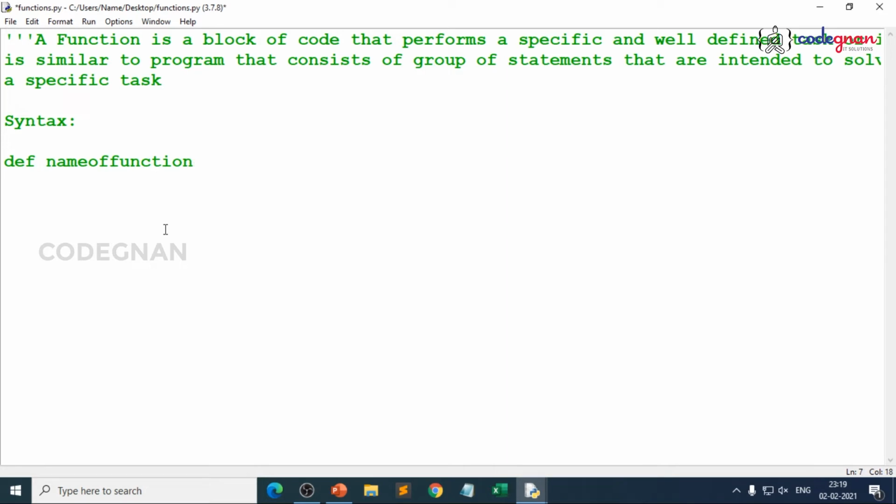Your function name will be in blue color. I'll show you, because we are writing in description mode, that is comments. Then we take arguments or parameters. It's not mandated to give them, but we generally follow them to make sure we give proper input. So you keep a colon at the end. Once you keep the colon, automatically indentation happens. That is 4 tab spaces: 1, 2, 3, 4. It's a tab space. So you write the docstring here.